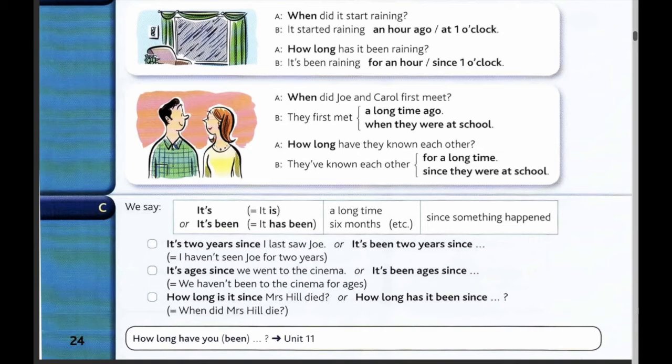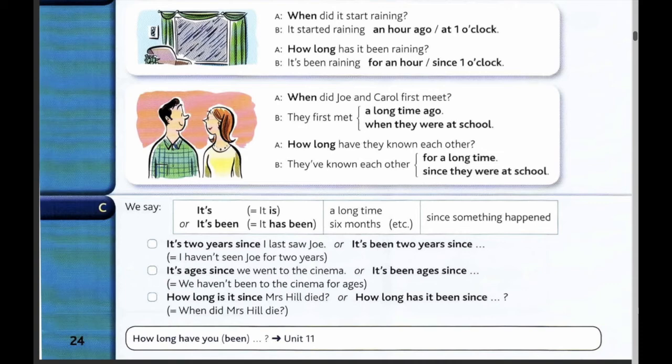So you can say it's 2 years since I last saw Joe, or it's been 2 years since I last saw Joe. It means that I haven't seen Joe for 2 years. You can also say it's ages since we went to the cinema, or it's been ages since we went to the cinema. It means we haven't been to the cinema for ages.